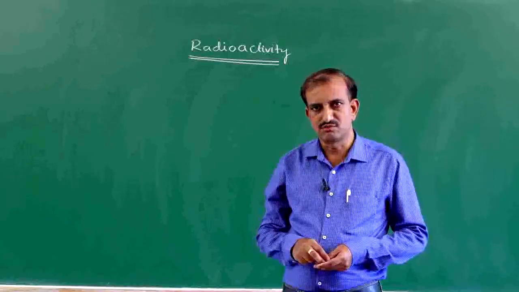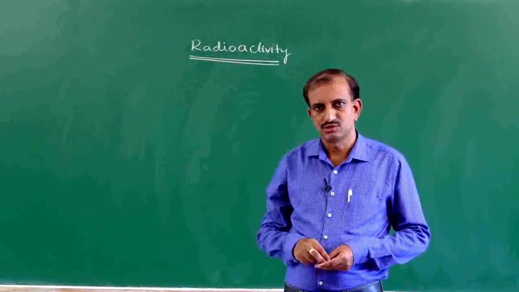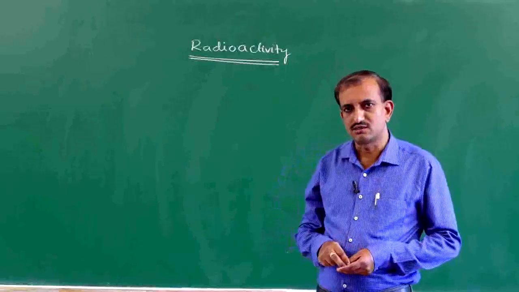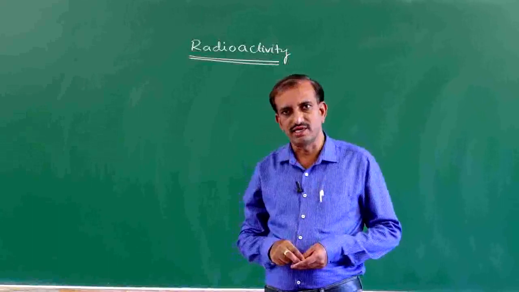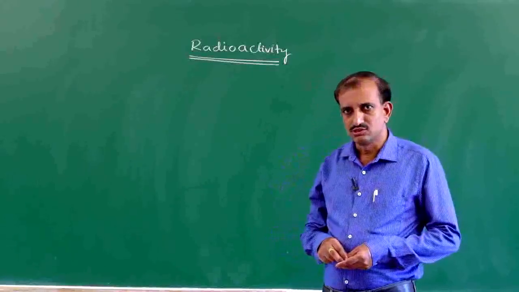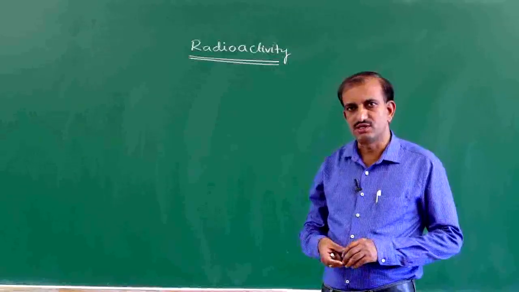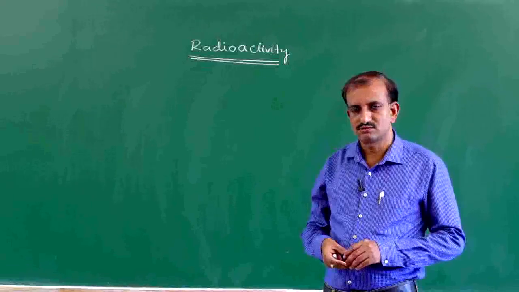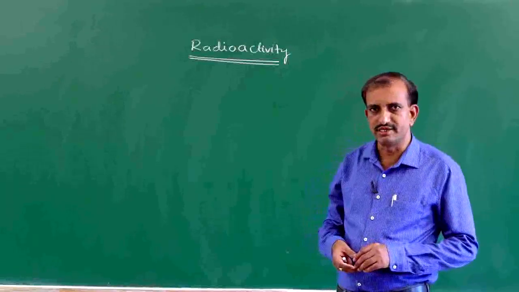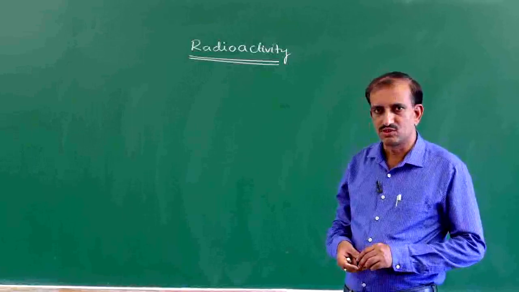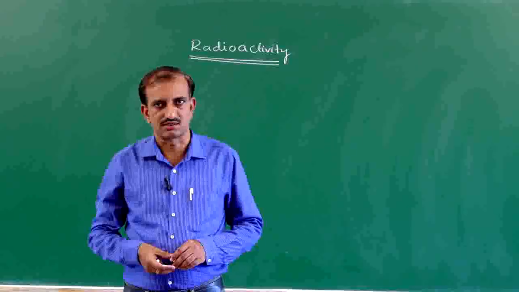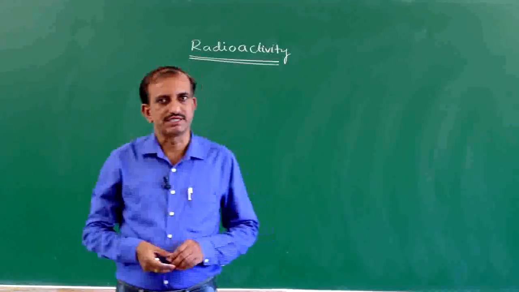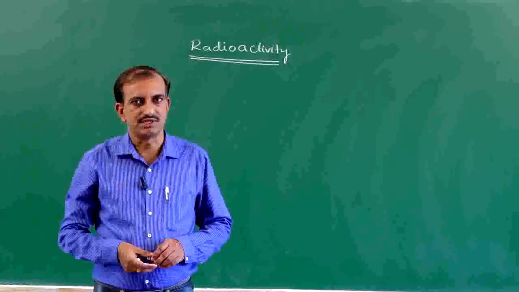Above the mass number 170, the nuclei are unstable or have less binding energy. Therefore, a heavy nucleus spontaneously disintegrates together with the emission of certain radiation. This process is called radioactivity.